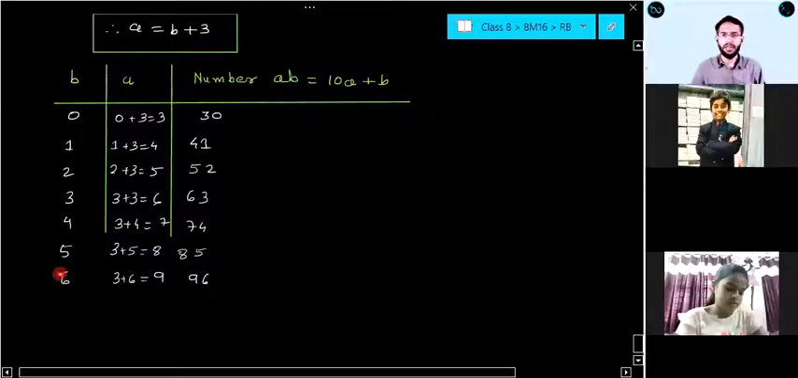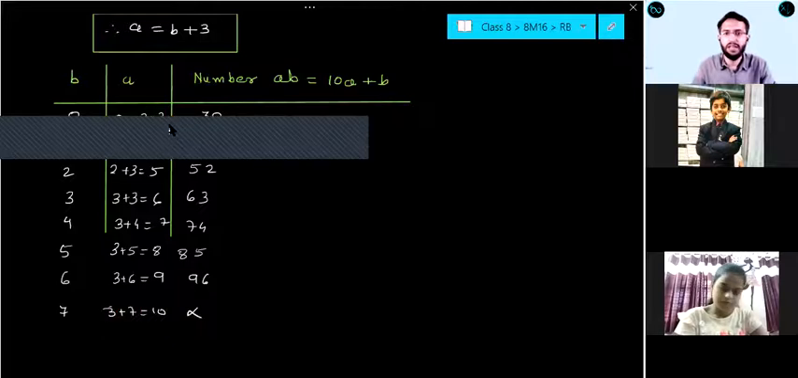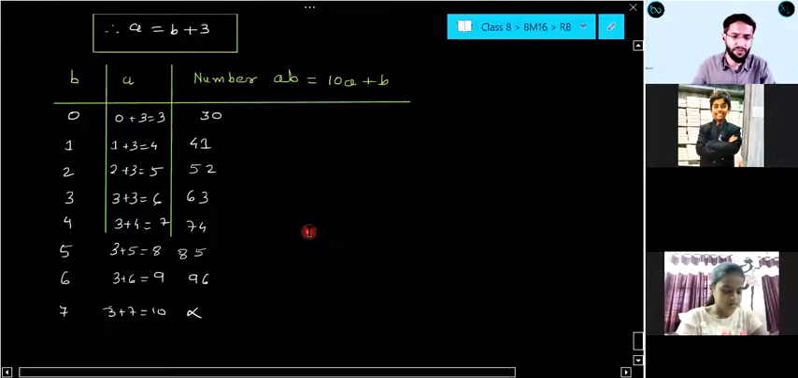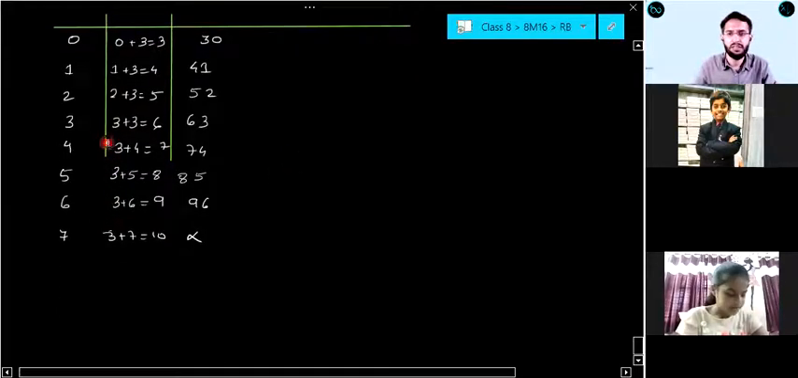Now, if you are putting any number greater than 6, 3 plus 7 is 10, which is not possible because a can have values from 0 to 9 only. So a value of 10 is not possible.